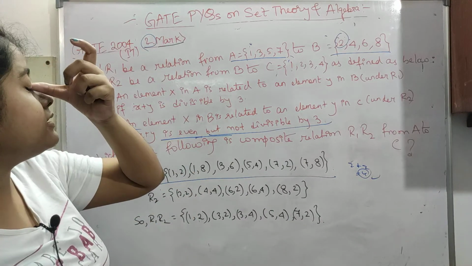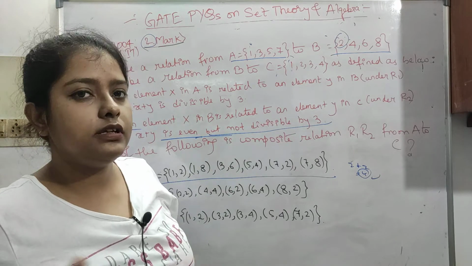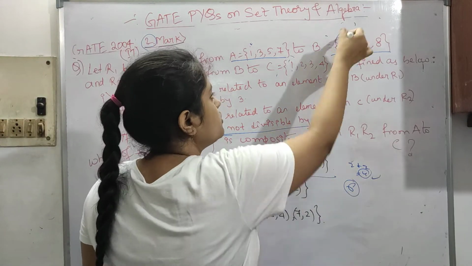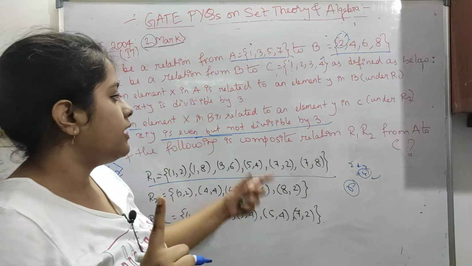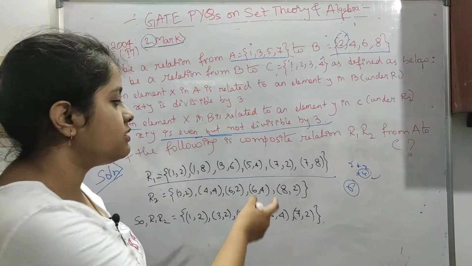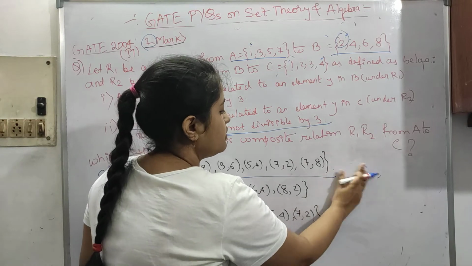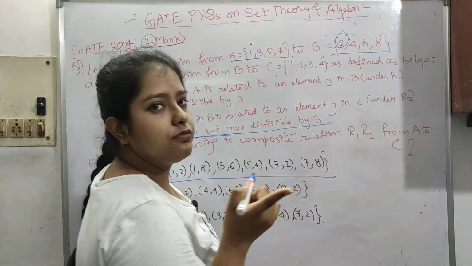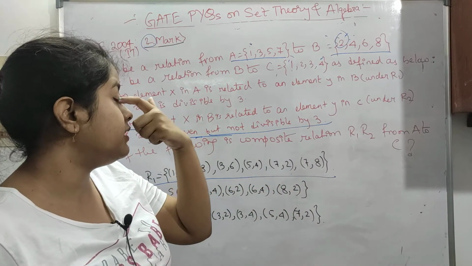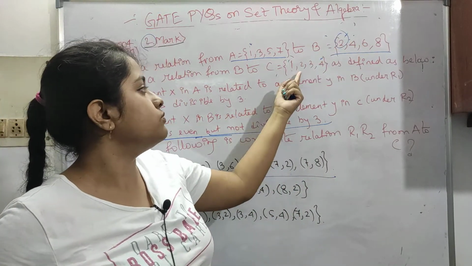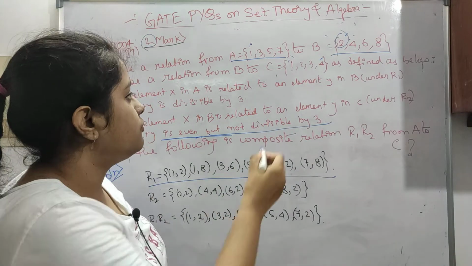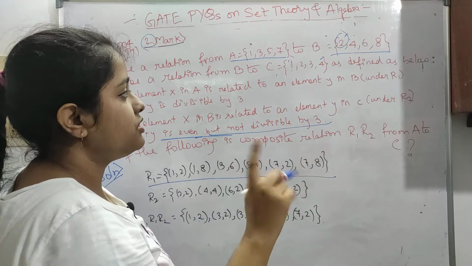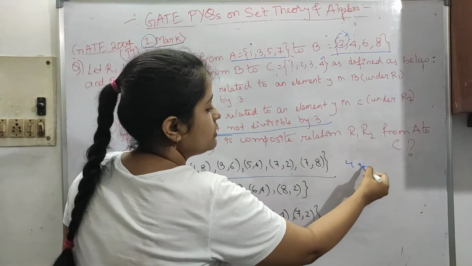So now next, if we take 2 and 3, 2 plus 3 is 5, which is not even. 2 and 4 is 6, this is even, but it is divisible by 3. We have to take not divisible by 3, like this. If we take again next 4 plus 1 is 5, which is not even, so we just discard it. So now next 4 plus 2 is 6, right?